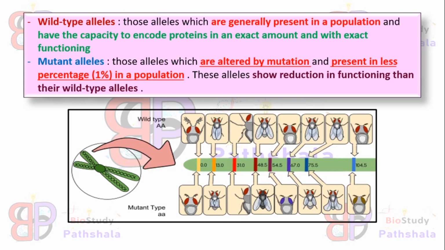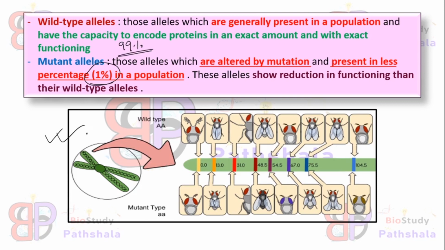But mutant alleles are produced by alteration of the wild type alleles, and they cannot show protein functioning like the wild type alleles. Either they show a reduction in function, or they cannot show any kind of function. Mutant alleles are present in about 1% of a population, while wild type alleles are present up to 99% in a given population.